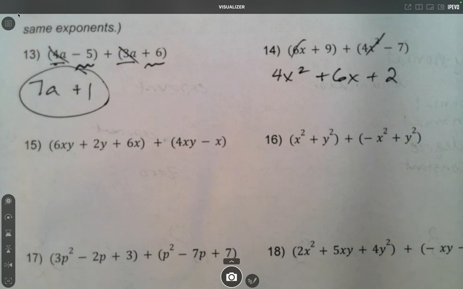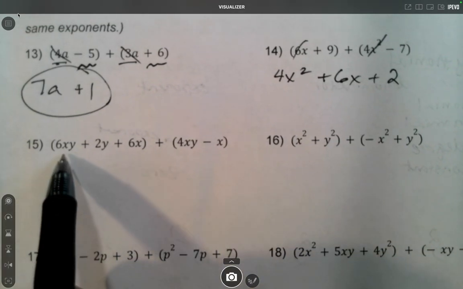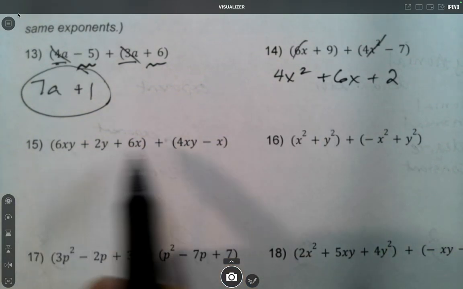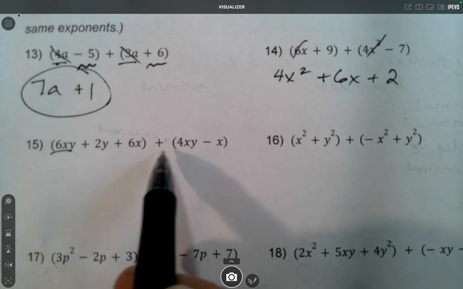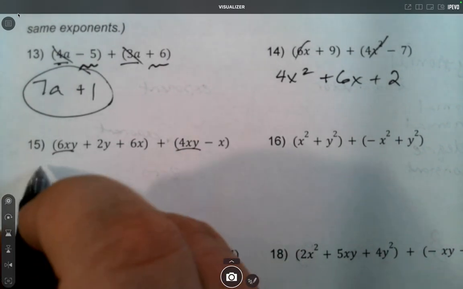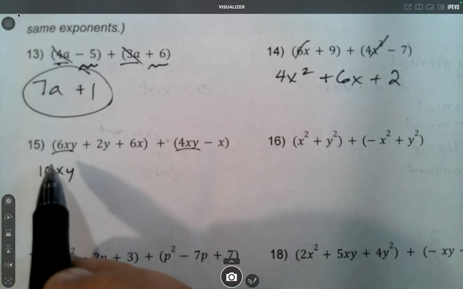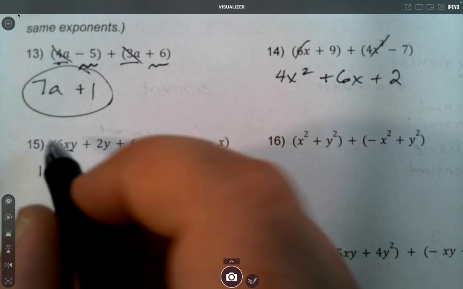Okay, now it's a little hard to tell what order you should put them in when it's like this, 15, where they're mixing up variables. So I won't be as picky about the order on ones like these. But just telling you what I would do. In this one, I'd say, all right, xy is more complicated, just like x squared is more complicated than just x, and I do have two of those. 6xy plus 4xy gives me 10xy. So they can be combined because they both have an x and a y. So those two are covered.